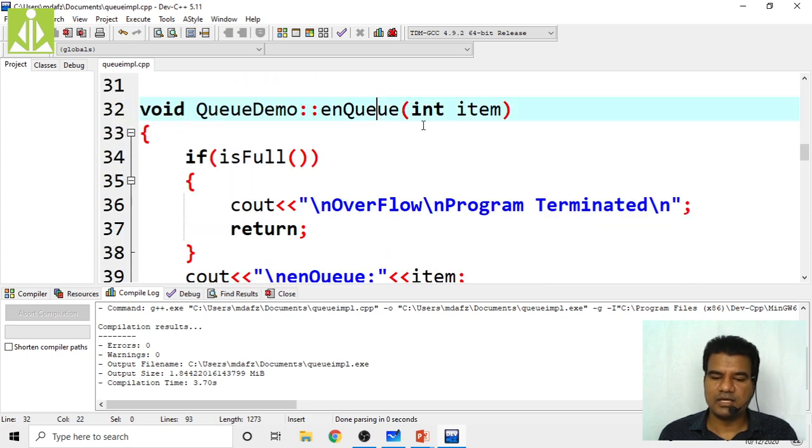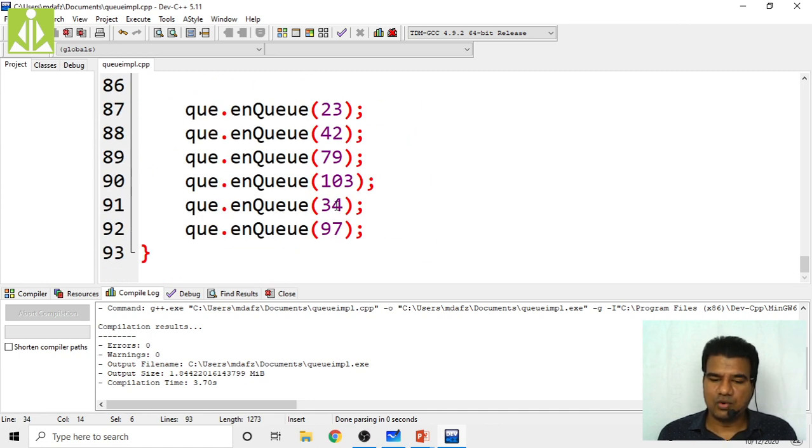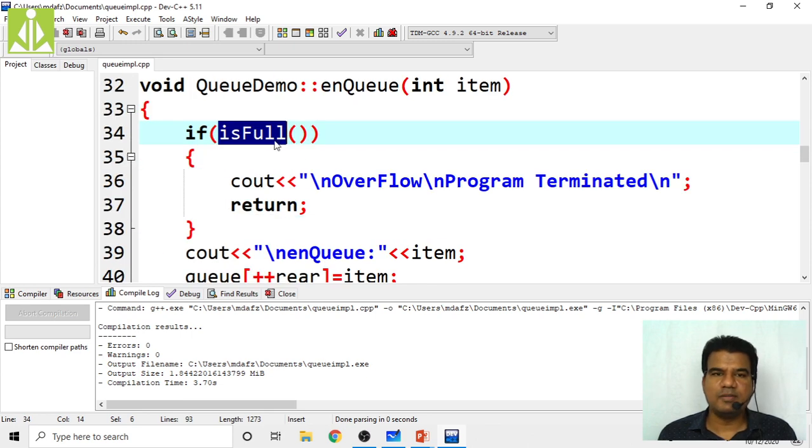So item will become 97, then is full will be checked. Right now, after inserting this 34, my queue is full. So is full will become true. So immediately you will get on the output screen: Overflow, program terminated, and your function will simply return.